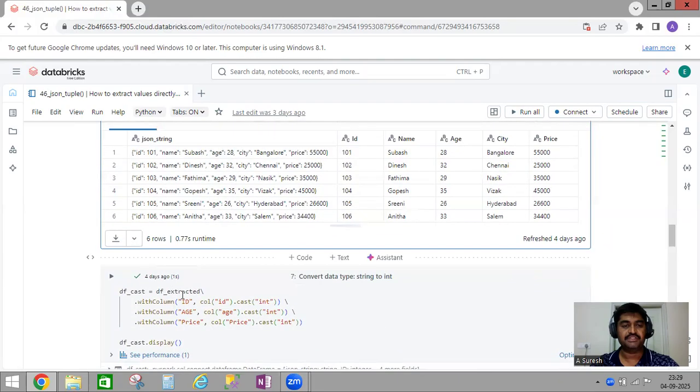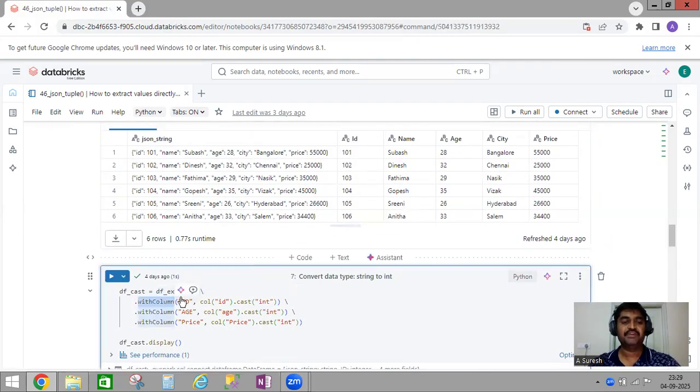So for that, I'm using df_extracted with column, and I'm defining which columns I want to cast. First ID, passing the column name col of ID. On top of that, I'm using the cast function and defining integer. For all 3 columns, I'm using cast and converting to integer type.